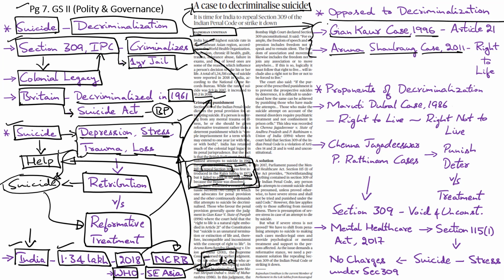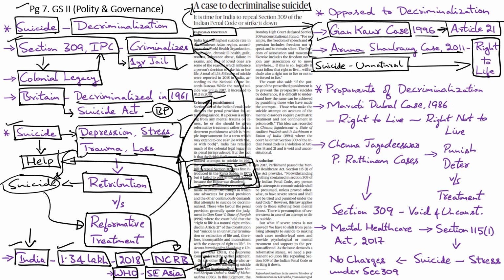In the Jian Kaur versus State of Punjab case of 1996, the court held that the right to life is a natural right that is embodied within the provisions of Article 21 of the Constitution. In this case, the court observed that suicide is an unnatural termination or extinction of life, and hence it is incompatible or inconsistent with the provisions of Article 21. The same findings were upheld by the court in the Aruna Shanbag case of 2011 as well.